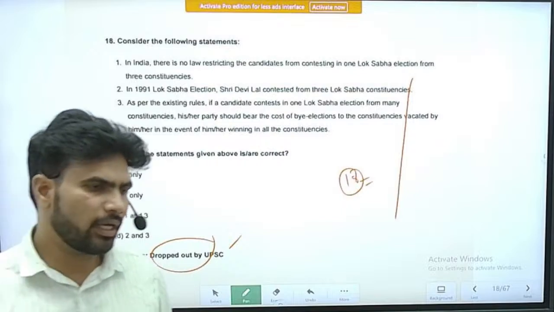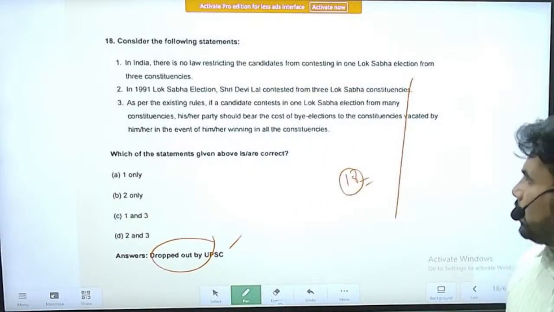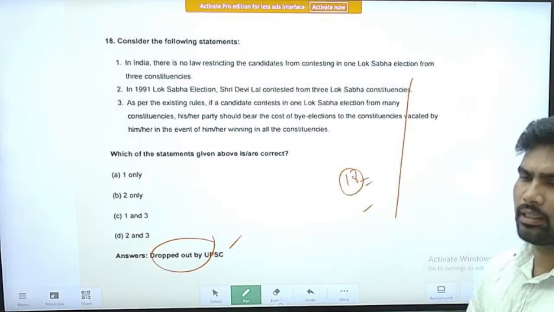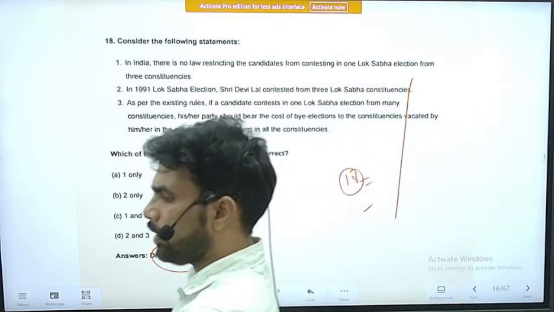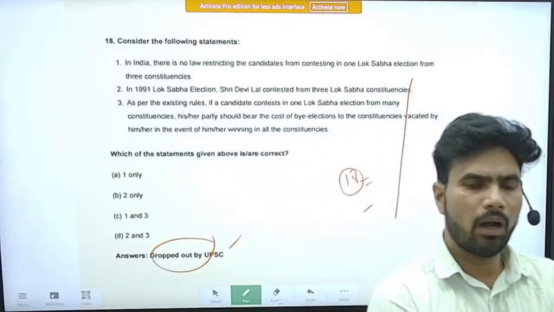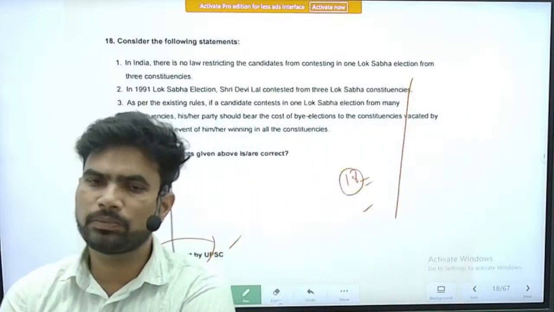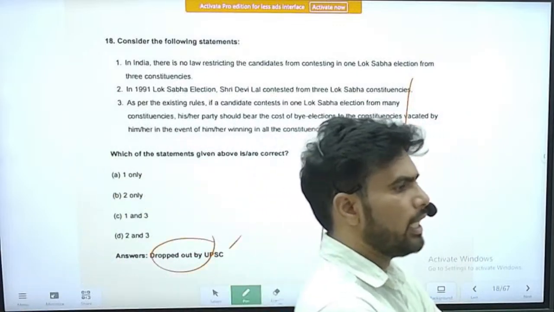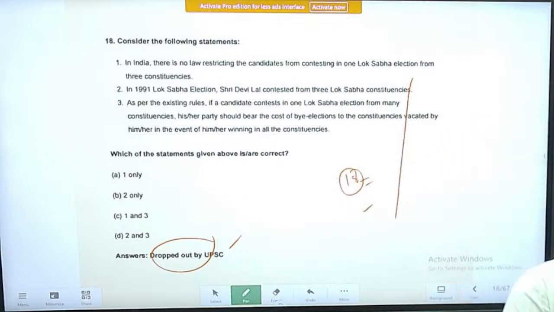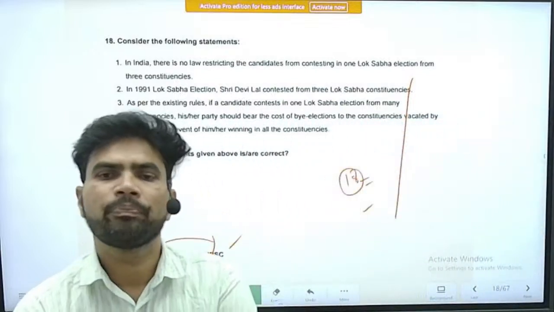Still, it is a fair number of questions from a single subject, that is polity. So here you can understand the importance of the polity subject. If you see the questions, almost 50% of the questions are concept oriented, and the rest are briefly based on facts and day-to-day developments, that is, current events.